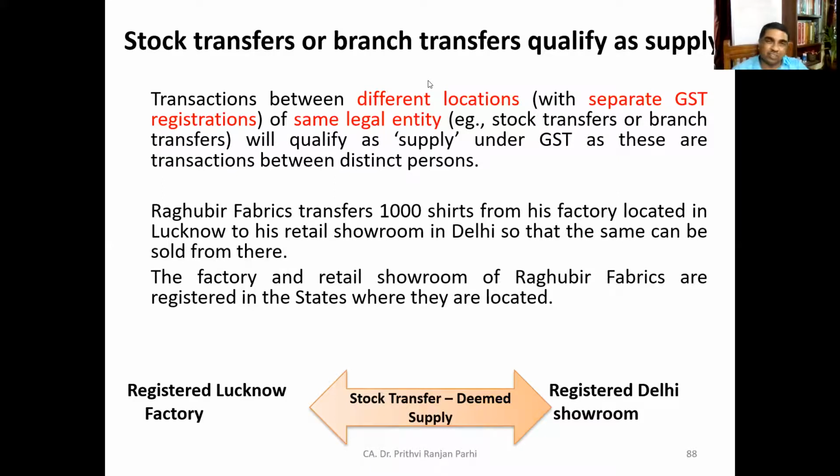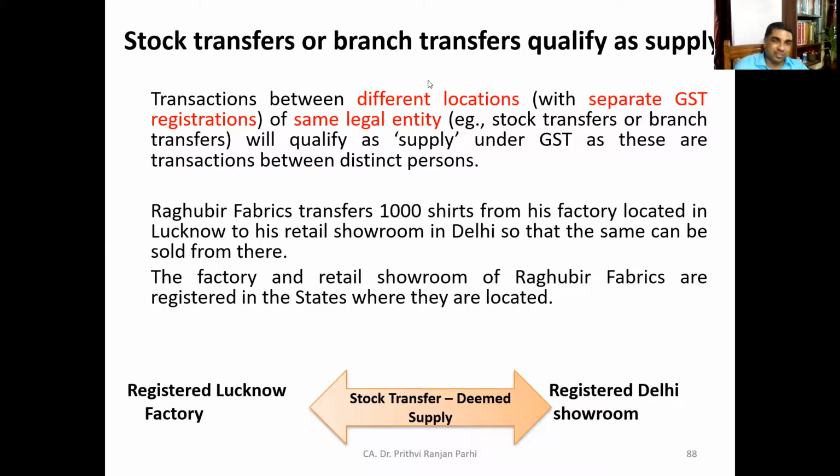Thus, the same concept is also applicable to branch transfers, transfers from head office to branch, one branch to another branch. So transactions between different locations with separate GST registration of the same legal entity, for example stock transfers, branch transfers, etc., will qualify as supply under GST because they are two different persons, they are distinct persons, and the supply is made in the course or furtherance of business.